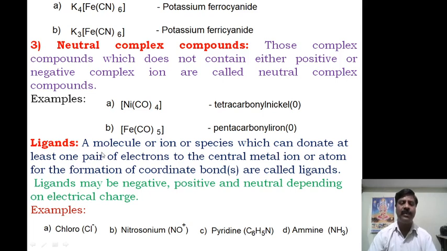Hence, ligands are electron-rich species and the metal is electron deficient. The interaction between the electron-rich species and the electron-deficient species forms a bond. The bond is formed by the flow of electrons from the ligand to the metal, and that is called a coordinate bond. Therefore, anything, a molecule, ion or species, which has the ability to donate at least one pair of electrons to the central metal atom for the formation of coordinate bonds is called a ligand.